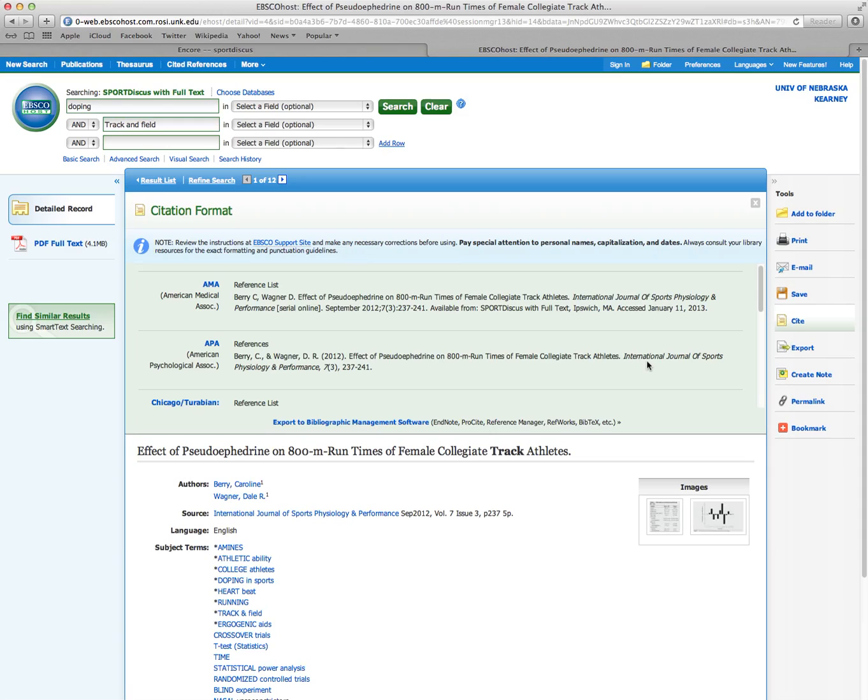The capitalization is correct for the journal. It is different from the title of the article. Each of the words of the journal are capitalized. I would not capitalize "of." The date looks fine. So through the citation tool, I get a really good stab at an accurate citation for my reference page in my paper. It's a very handy tool.